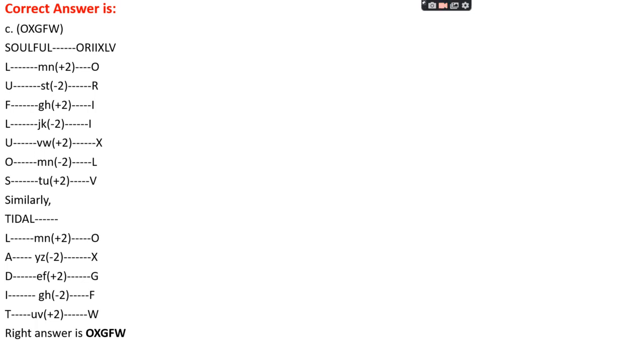Okay. If we see soulful, then from the back side the coding is given, like for L, MN is a gap, there is O, and for U, there is R, ST is a gap. So it is -2, and then again +2, like for F, GHI, and then again -2, like for L, there is I, JK is a gap. For U, there is VW, +2, there is X, and for O, there is -2, that is MN. For S, there is +2, that is TU. Okay, V. Similarly, for tidal, we apply the same pattern, +2, -2, +2, -2, +2. So the code for tidal is OXGFW.